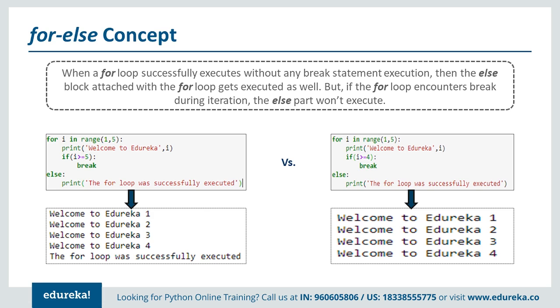If you want the else part to execute, then there should not be any break statement inside the for loop. And if a break statement comes up in the for loop, you can see here that the else part will simply be skipped and it will not be executed.